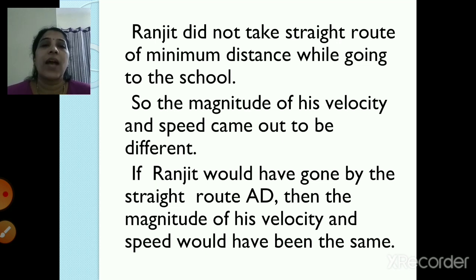If Ranjit would have gone by the straight route AD, that is the dotted line, then the magnitude of his velocity and speed would have been the same. That means velocity and speed, both their answers would be the same if Ranjit would have taken the straight route.